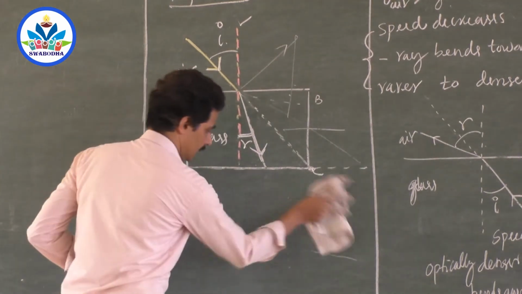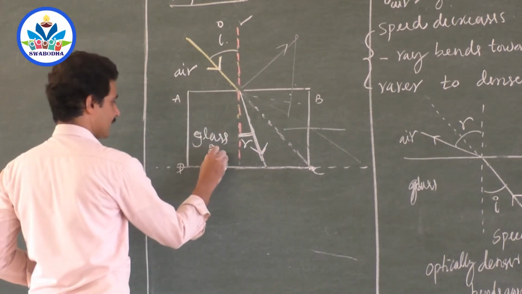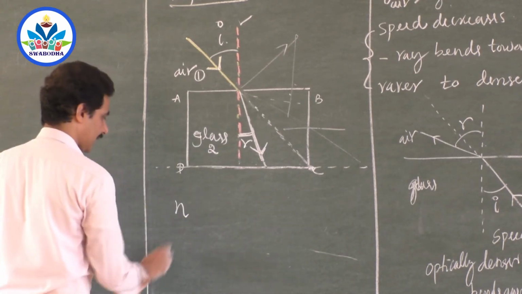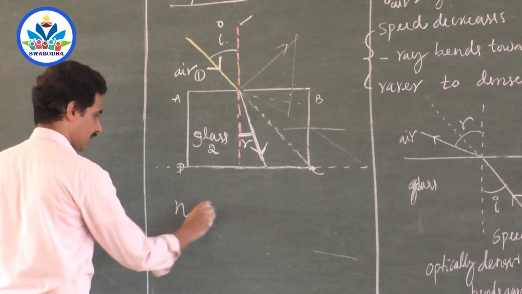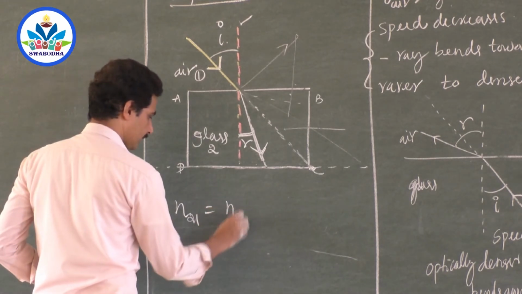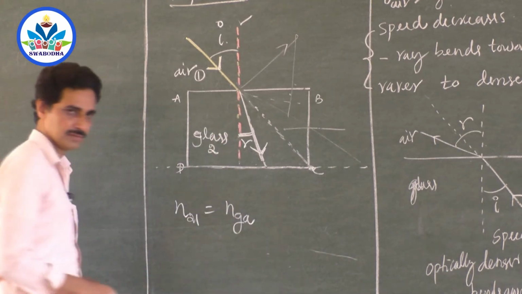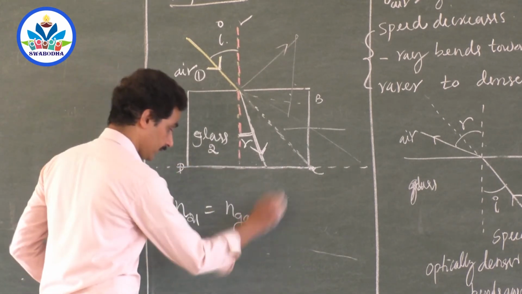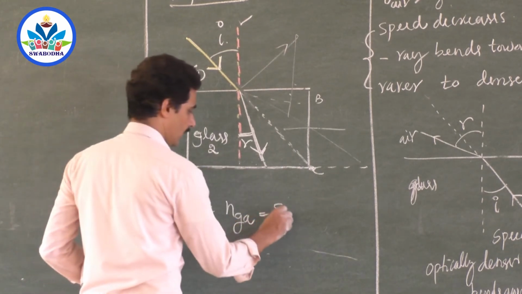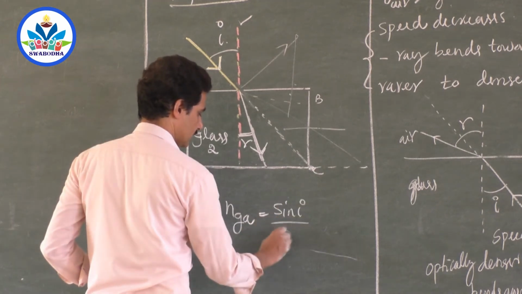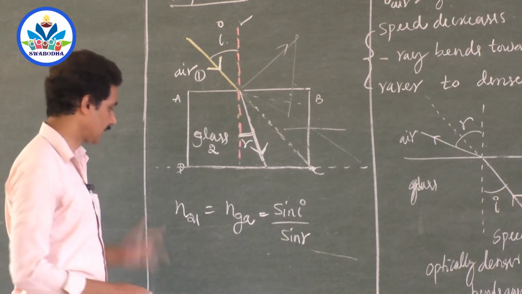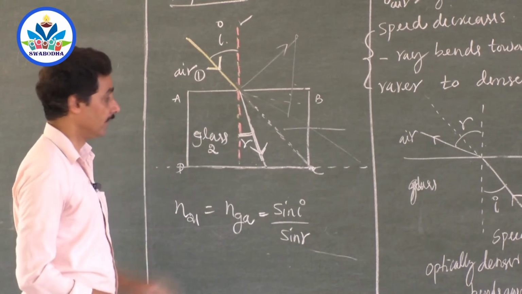Sir, here, medium 2 is glass. Medium 1 is air. Refractive index of the second medium with respect to the first, that means refractive index of glass with respect to air, if I want to write, because refraction has occurred in glass, is defined as the ratio of sine of the angle of incidence to the sine of angle of refraction. This is how you write it, because refraction is occurring here.